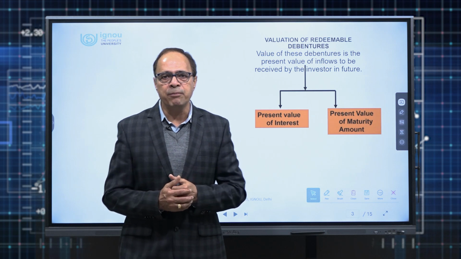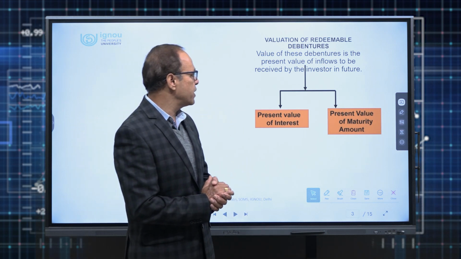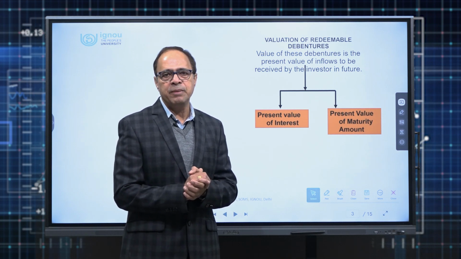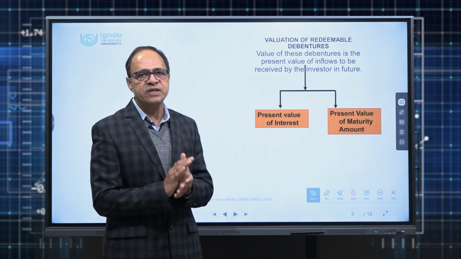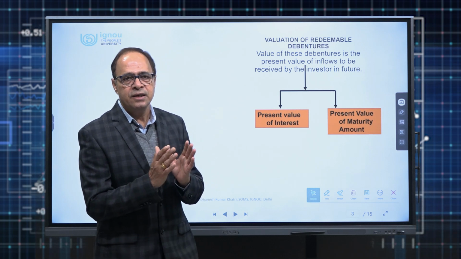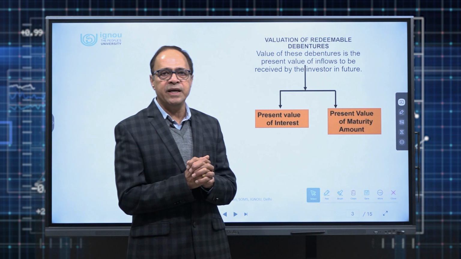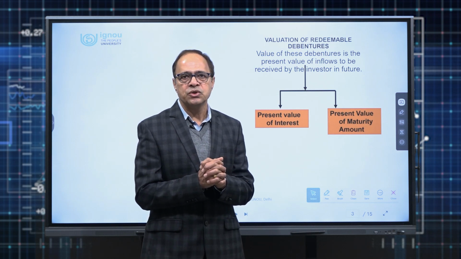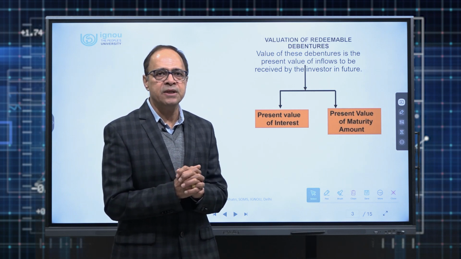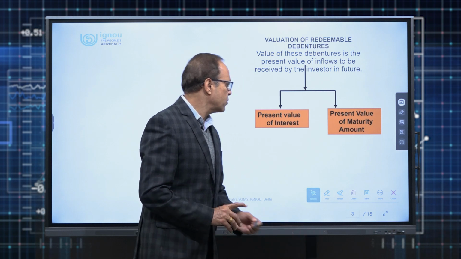I hope you remember redeemable debentures are those in which there is a provision for redemption of the debenture. That means, at the end of the maturity period, debenture holders will get back their invested amount, the capital invested in the debenture, or principal amount. And there is a provision for interest payment year on year, generally yearly, but in many cases it may be half yearly also. So we will be attempting the cases of yearly interest payment. The company will keep on paying interest year on year.